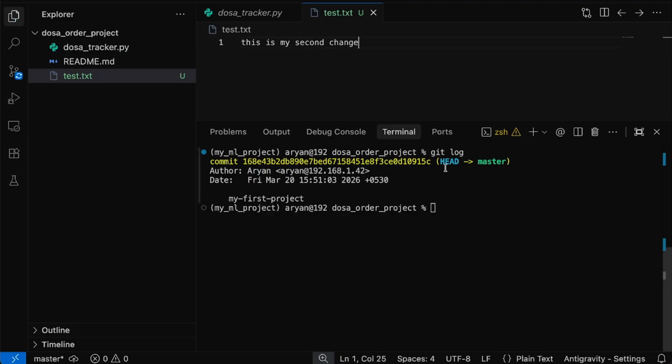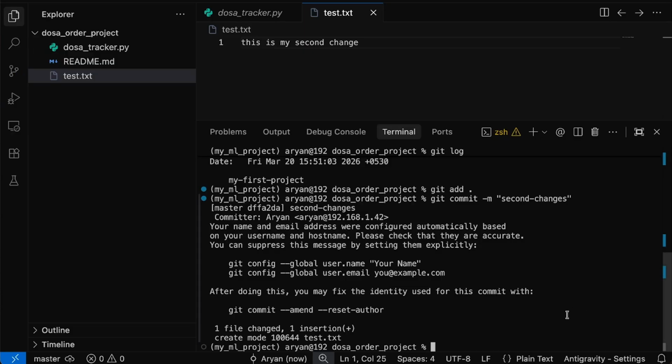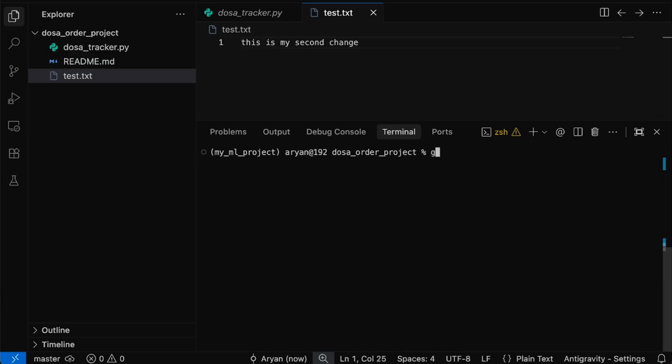So Rohan is making the second changes in the project, and again he wants to save it using the same commands. He will initiate git add, then git commit -m with the message "second changes", and he will press the enter button.